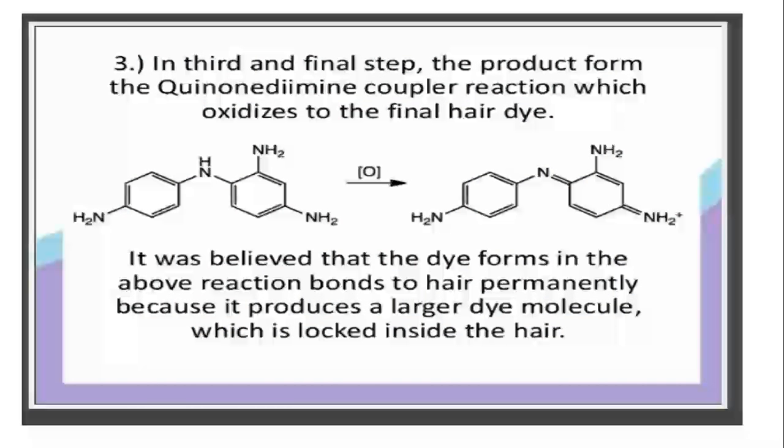In the third and last step, the quinonediimine coupler which was made in the last step reacts with an oxidizer to form the final hair dye. Here the quinonediimine coupler goes through oxidation, and the final product is formed, shown at the right side of the reaction. It was believed that the dye formed in the above reaction bonds to hair permanently because it produces a larger dye molecule which is locked inside the hair, meaning this product will remain on our hairs, and we will see our hairs with a different look, whatever we want.